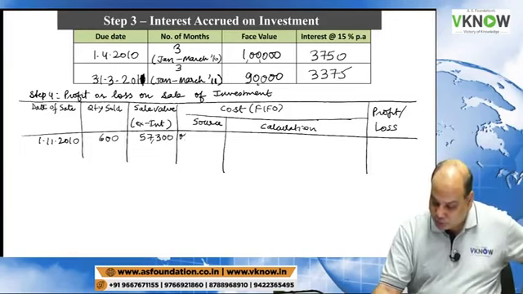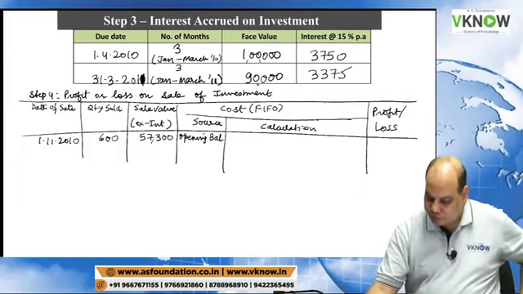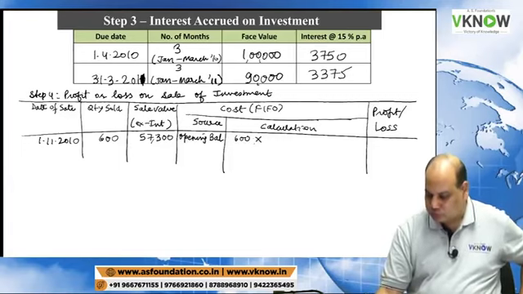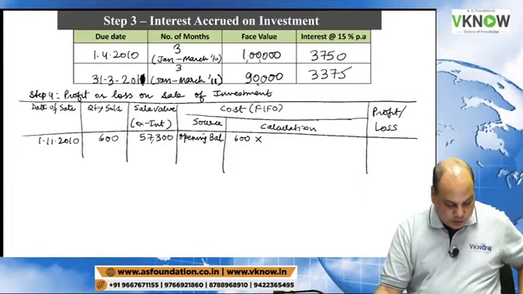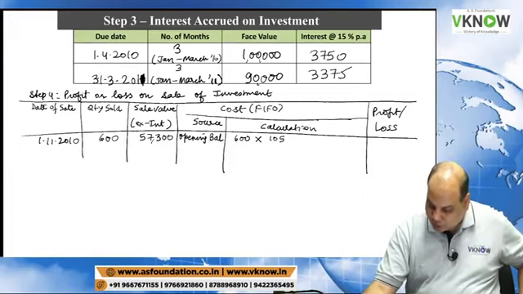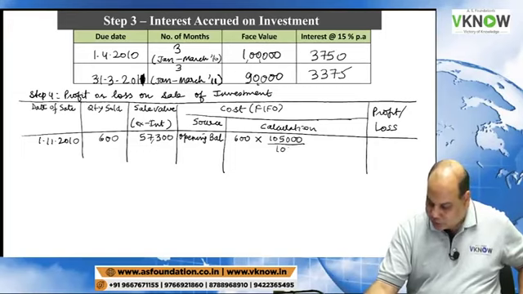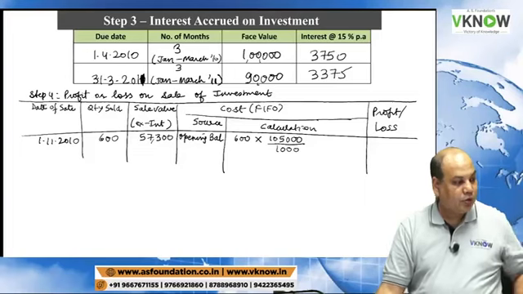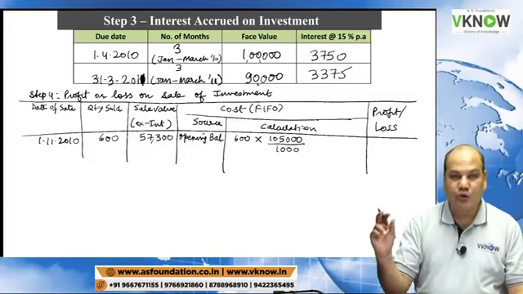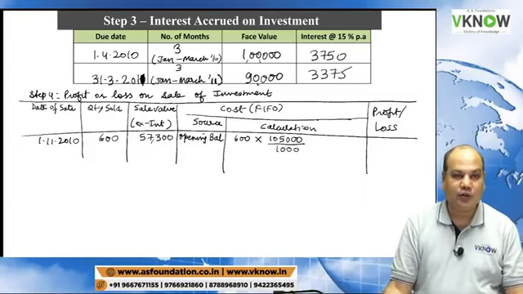Source will be opening balance. So 600 into opening balance investment cost is 1,05,000 and opening quantity is 1,000.